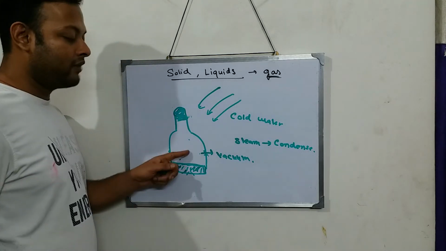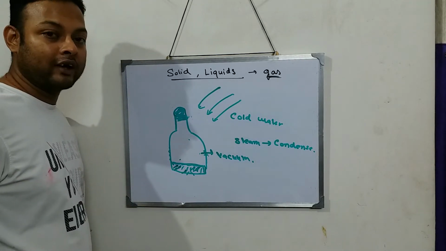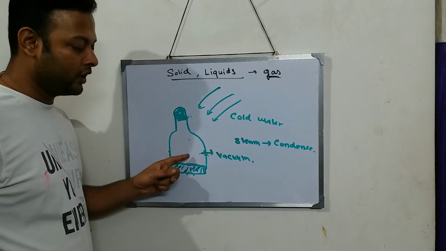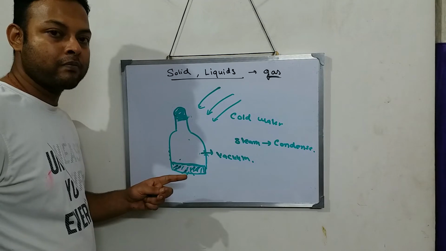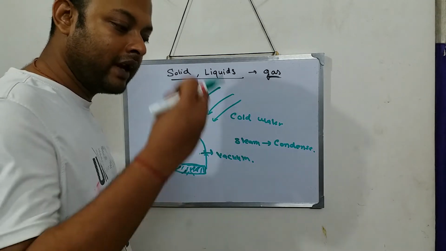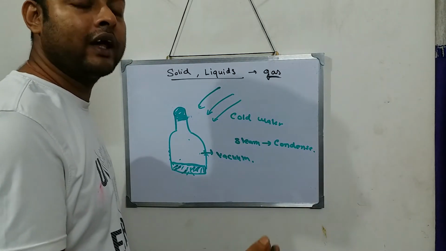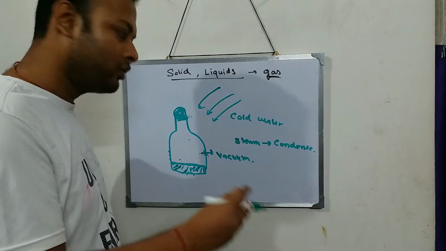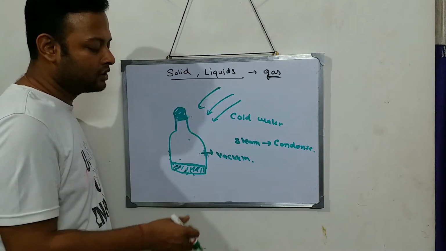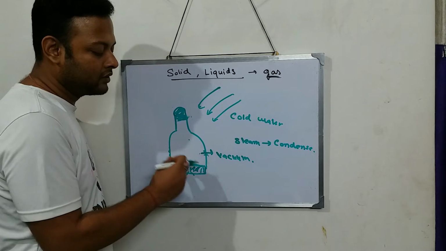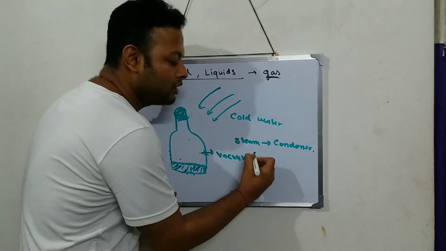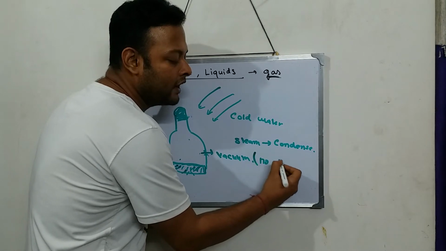So at this point vacuum is there, and because the vacuum is there, what will happen? No air. If there is no air, is there any kind of air pressure? If air is not there, how can there be air pressure? Think. No air. It is vacuum. Because all the air got removed and steam got condensed, this part is vacuum. So it has no air. If it has no air, it has what? No air pressure.